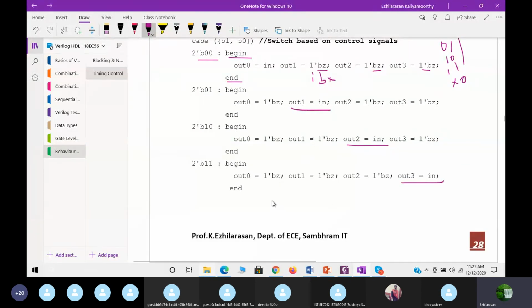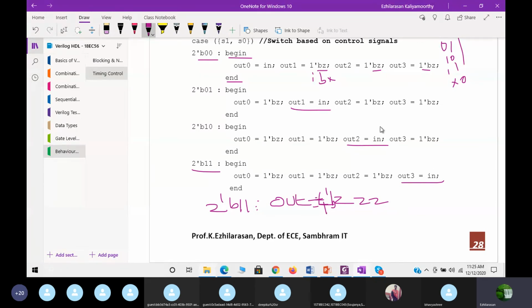For example, instead of writing like this, if you have declared out as a vector, then out is equal to 4'bz for the 2'b11 case. Then in is a variable.